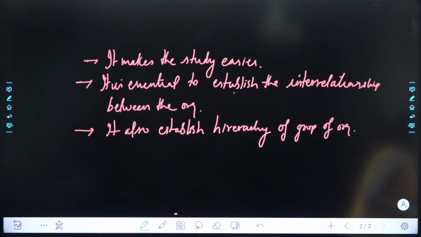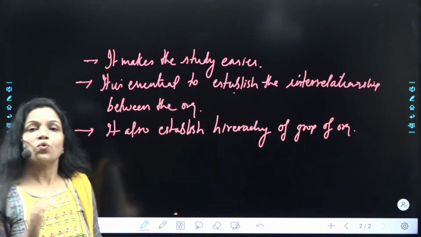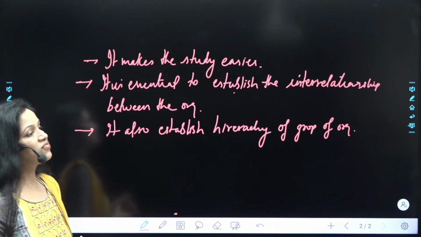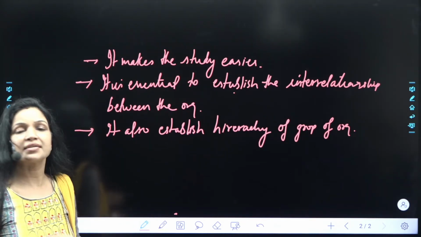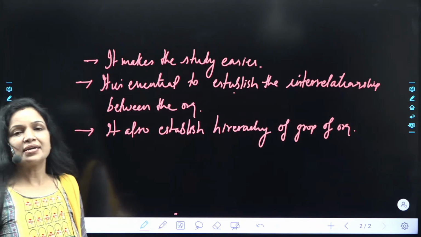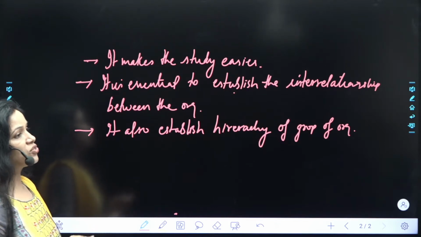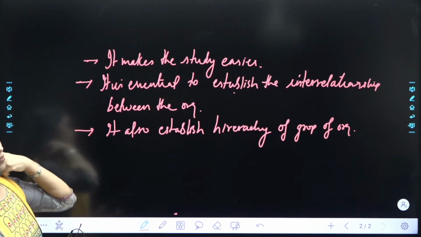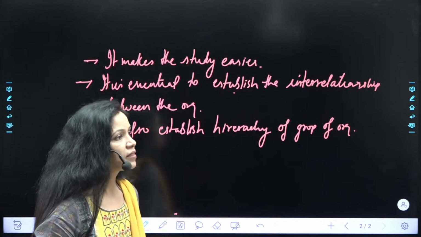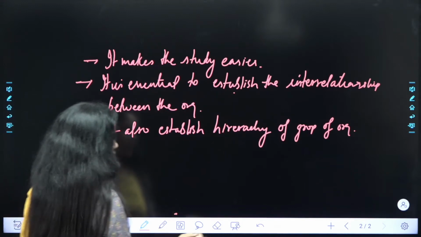तो ध्यान रखनी है मेरी बात कि what can be done with the help of classification. It makes the study easier. It tells us the relationship between the different organisms. It also establishes the hierarchy between the different organisms. So with the help of classification, we can do all these things in a very quick and easier manner. ठीक है? So this is why classification has a great significance. So please do write in your notebooks. Yes, everybody has written that? Okay, moving on to next.